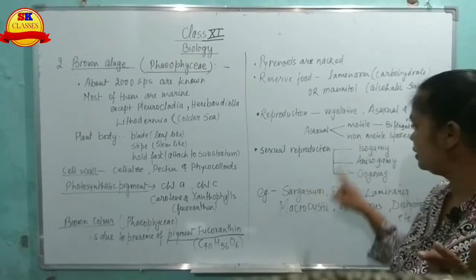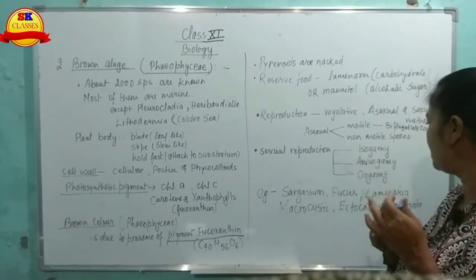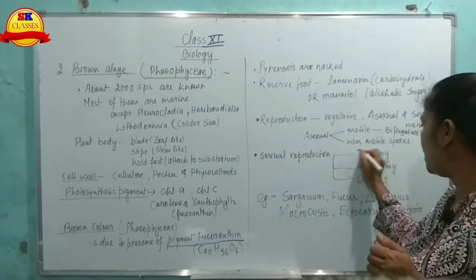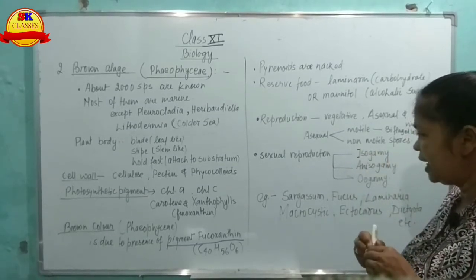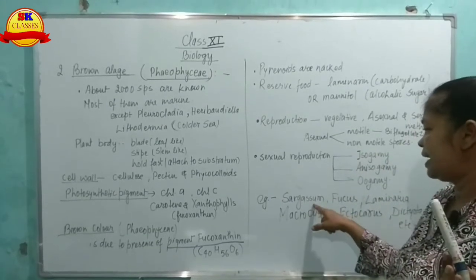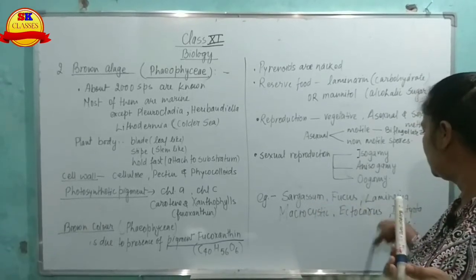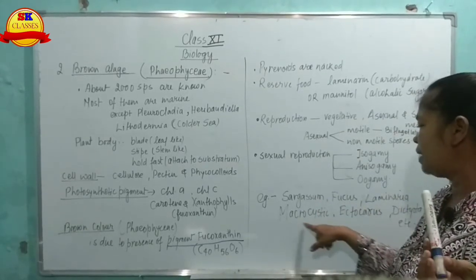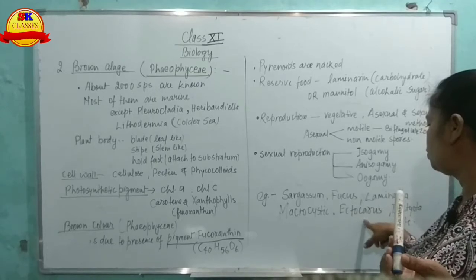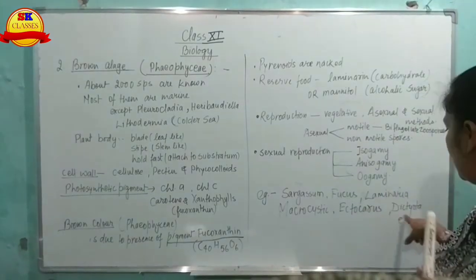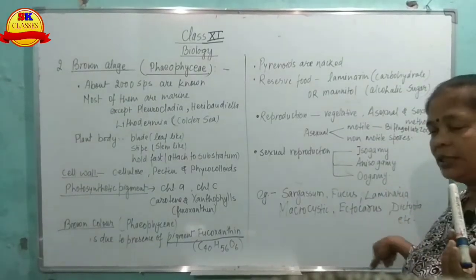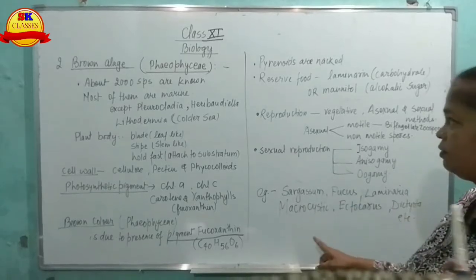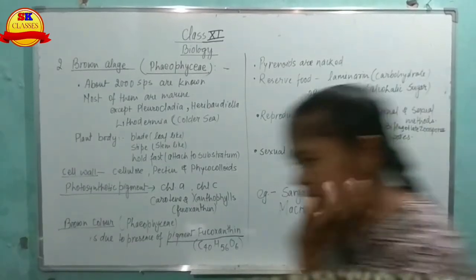Sexual reproduction is taking place by isogamy, anisogamy, and oogamy. Examples are Sargassum, Fucus, Laminaria, Macrocystis, Ectocarpus, Ectocarpus, etc. These all are examples of brown algae.